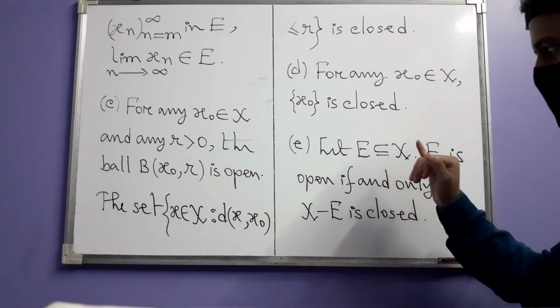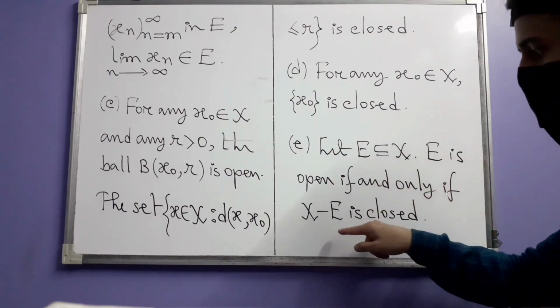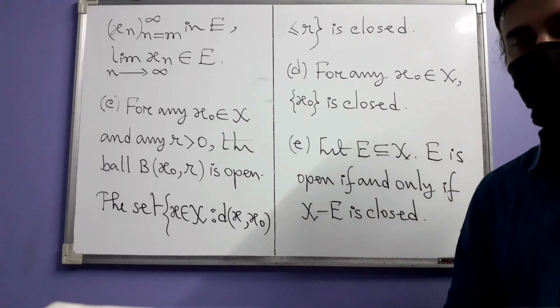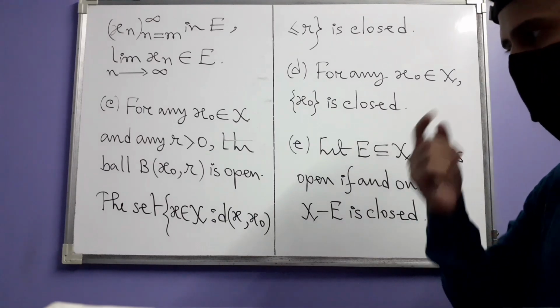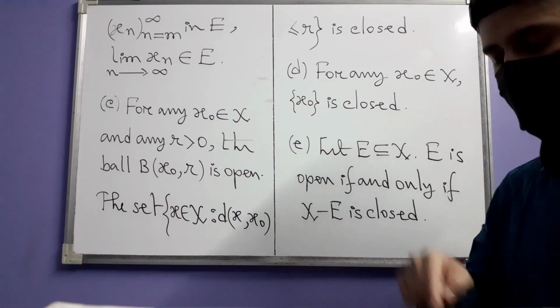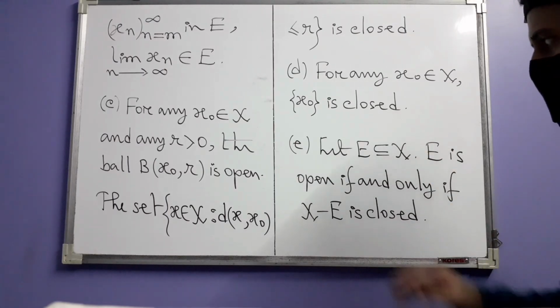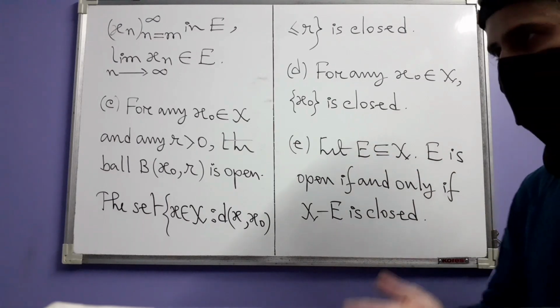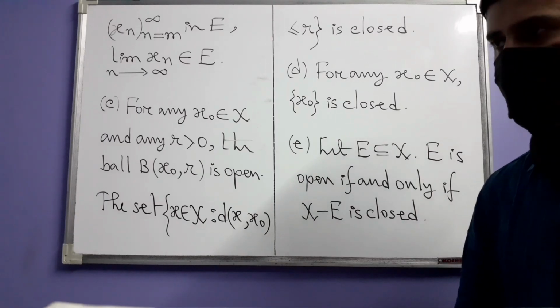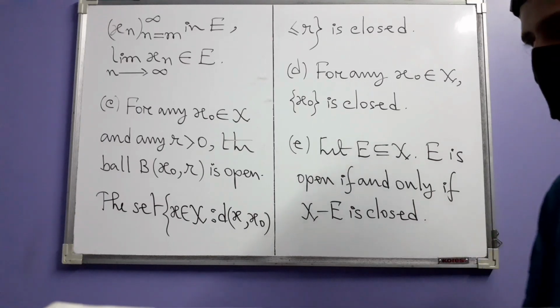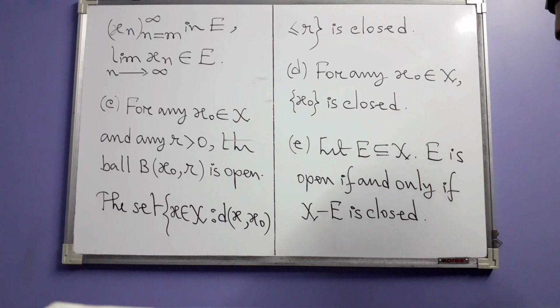A set is open if and only if its complement is closed. When at one point we will define topological spaces, in this book, this will become the definition of our closed sets. I think so, yes. This is how we define closed sets in a topological space.